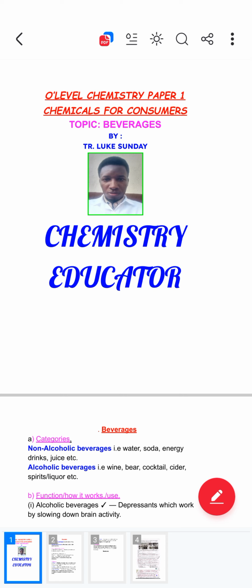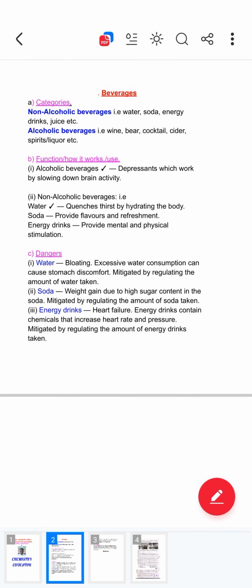When we are to talk about beverages as a topic, we see we have categories, or we can say classes or types of beverages. You know very well, in the new curriculum, we always ask about categories. How can we categorize these beverages, these drinks we take every day? So we are seeing category number 1.